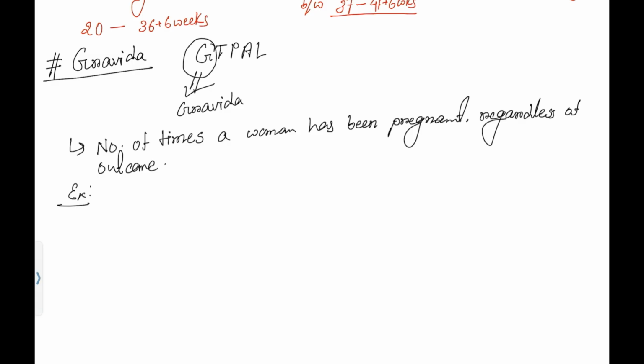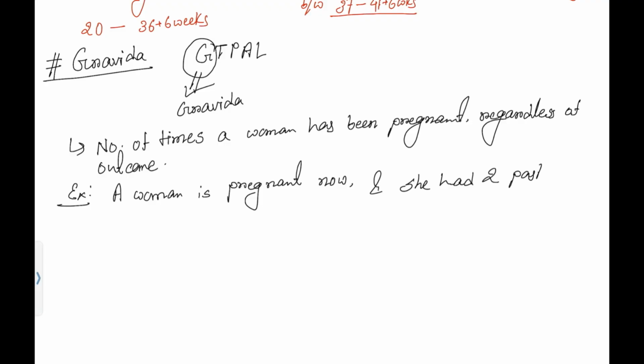Suppose let's give an example. Let's give an example of a woman who is pregnant now, and she had 2 past pregnancies, 1 live baby and 1 abortion.